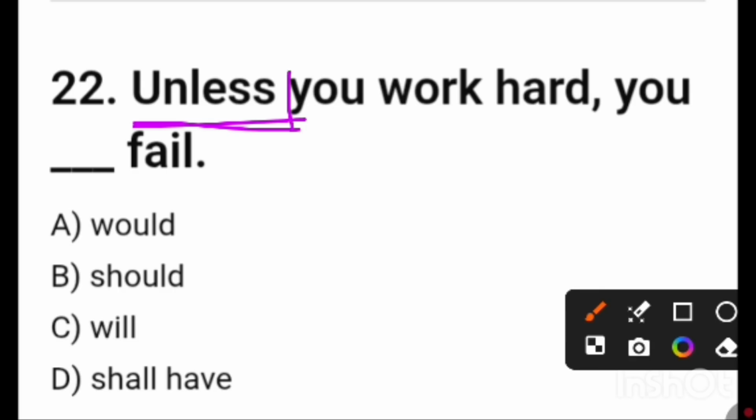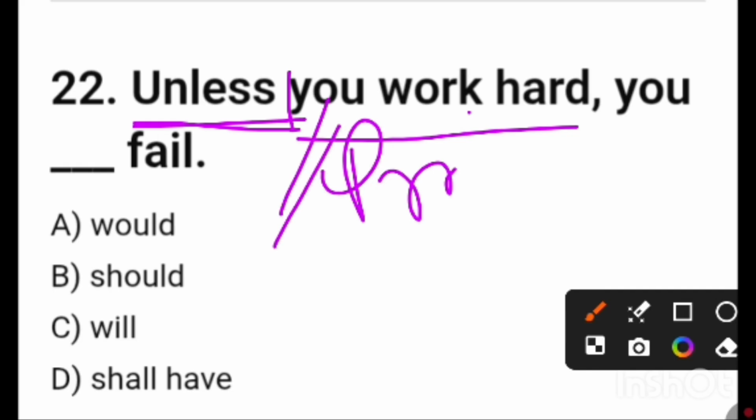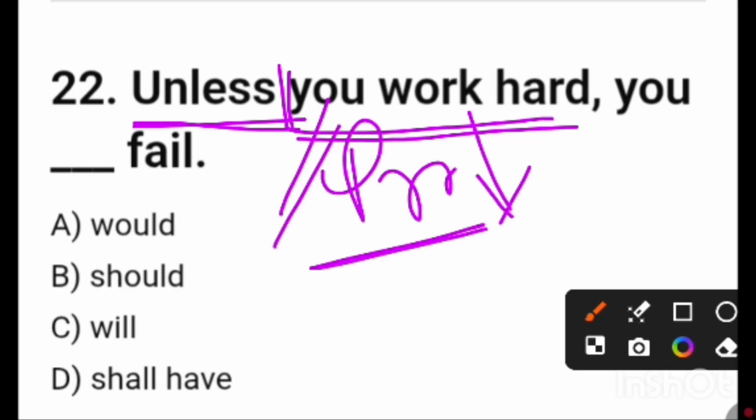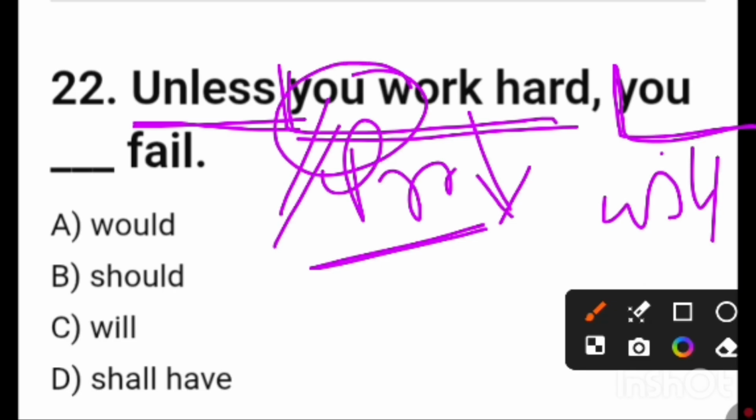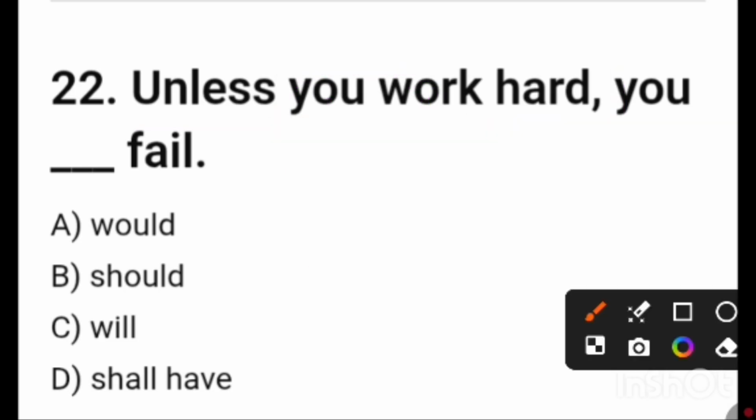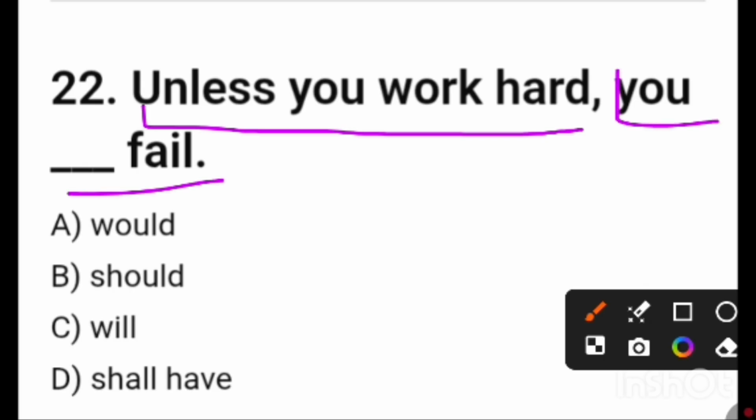Friends, if you look at this part, it is present. This is the subject and work is the verb. So you work, it means it is present tense. So if you see present tense here, we have to write future indefinite, that is will. If this part is past, we have to write would. If this part is perfect, that means had plus V3, at that time we have to write would have plus V3. This is the main thing. These are called conditional sentences. Actually, a conditional sentence means if this part is fulfilled, then the next part will be true. That means the meaning of the second part is entirely dependent upon the first part.